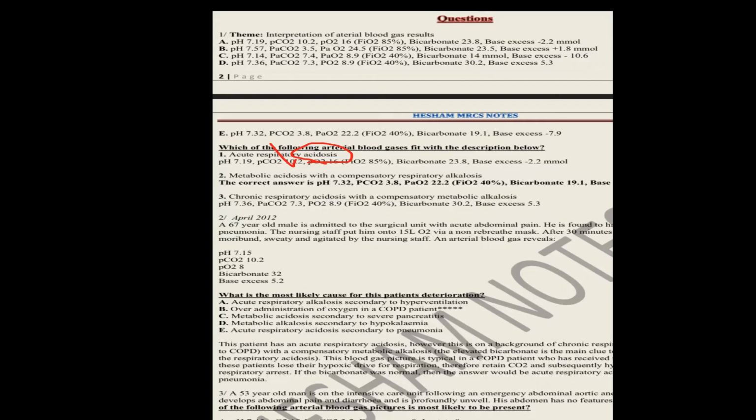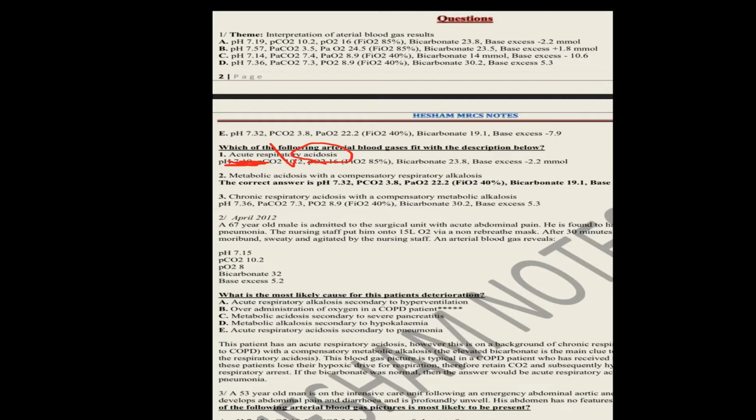Let's choose from A, C, and E which has increased PaCO2. A and C, both of them have increased PaCO2. Okay, an acute condition means it will be compensated or uncompensated? Uncompensated. Acute condition means no compensation.